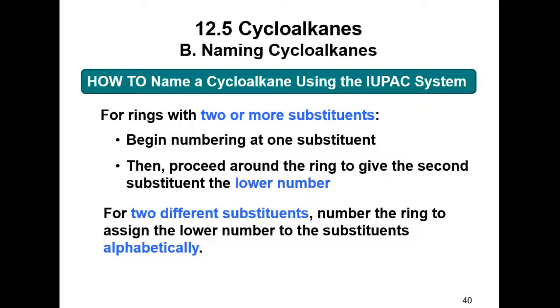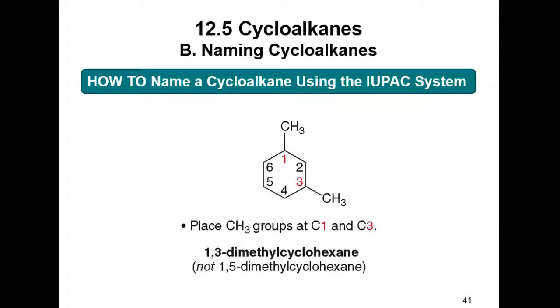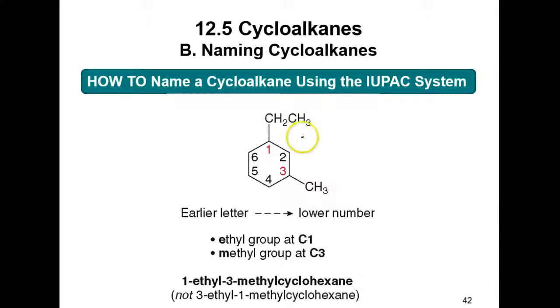Okay. With 2 different substituents, number the ring to assign the lower number to the substituent that comes first alphabetically, just like we said. Now, in this case, these are the same 2 substituents, so it's 1,3-dimethylcyclohexane, not 1,5. I don't go 1, 2, 3, 4, 5. Go the direction that gives these the lowest numbers. All right, here's ethyl, ethyl, methyl. Ethyl is alphabetically first, so that's why we use ethyl. Okay? Make sense? I hope it makes sense.